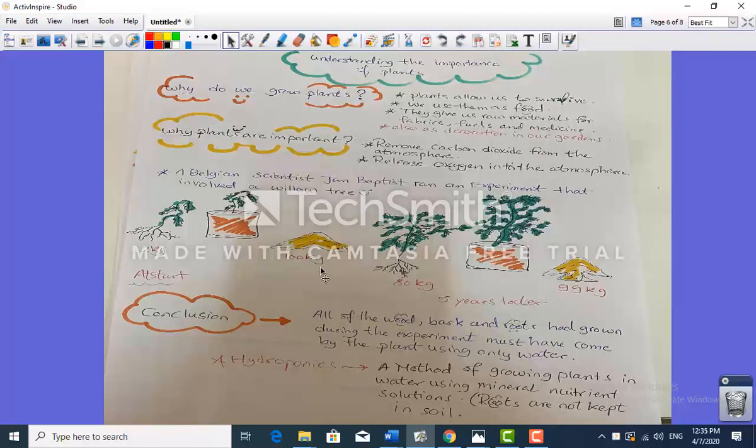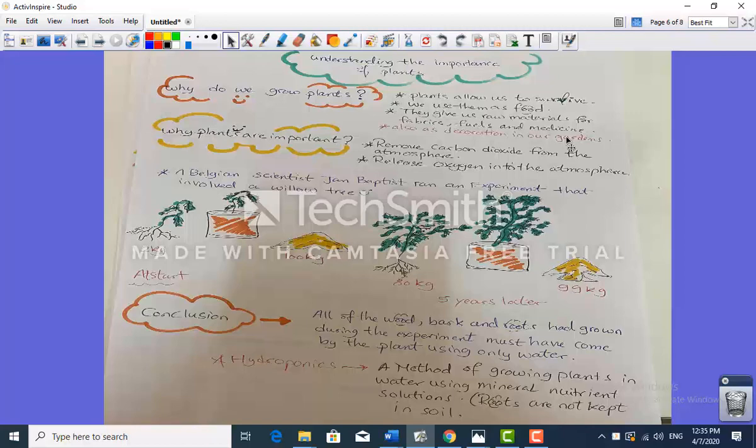The last lesson for today is understanding the importance of plants. Why do we grow plants? What is it that we get from plants? Plants allow us to survive because we depend on them. But how do we depend on them? We use them as food. They give us raw materials for fabric, fuels, and medicine, because we extract most of our medicine from herbs. And what are herbs? They are plants. Also, as a decoration in our gardens, we love decorating our gardens with plants to make them look lovelier.